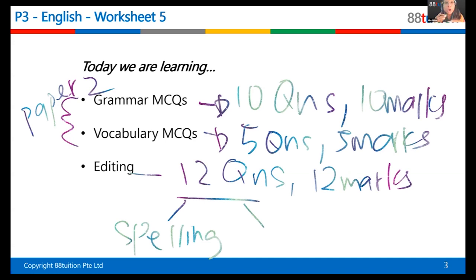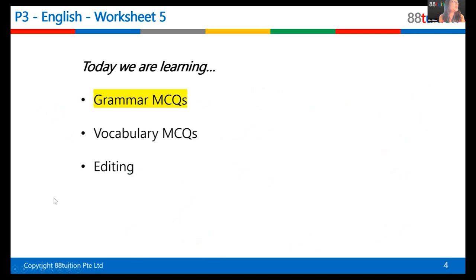Okay, so they ask you to correct the mistakes. So that is grammar for editing. Okay, so those are editing questions. So 12 questions, 12 mistakes, basically, you need to correct it. So you're going to look at it later. Okay, so now let's start with grammar MCQ for today. We're going to do 2 editing today, 1 grammar and 1 vocab.